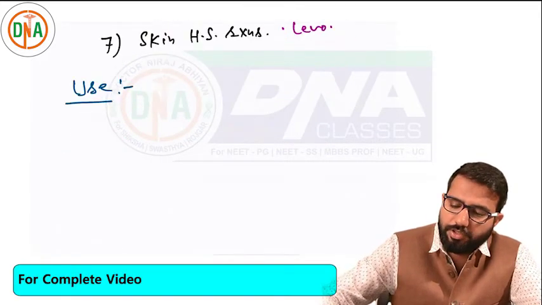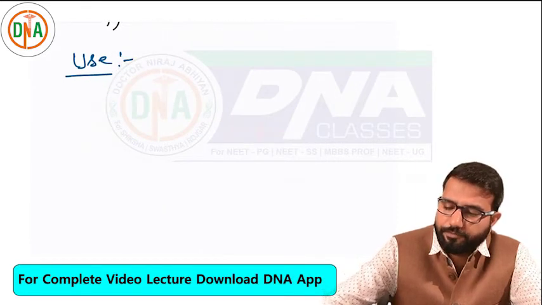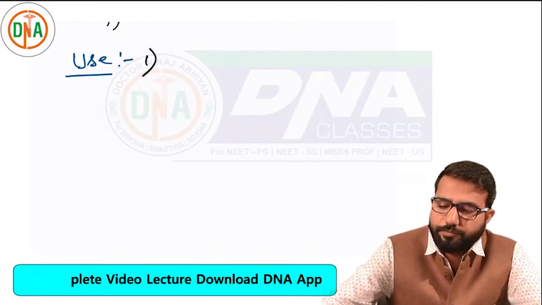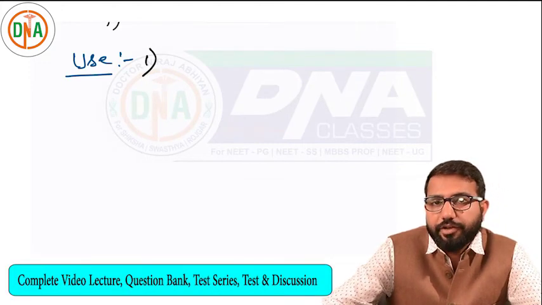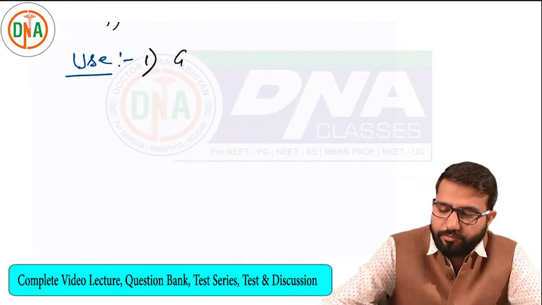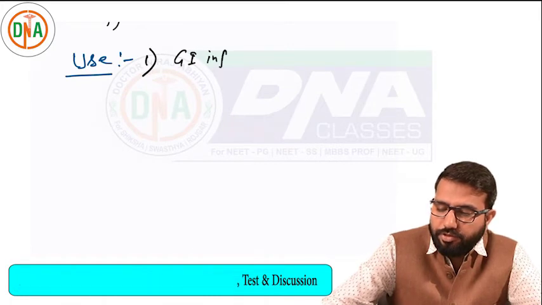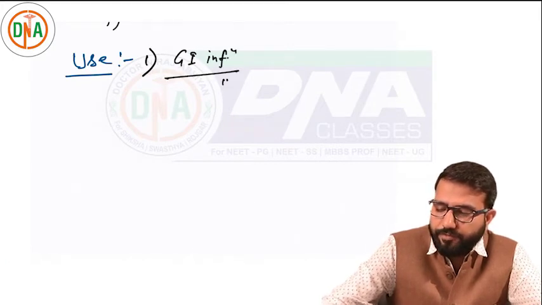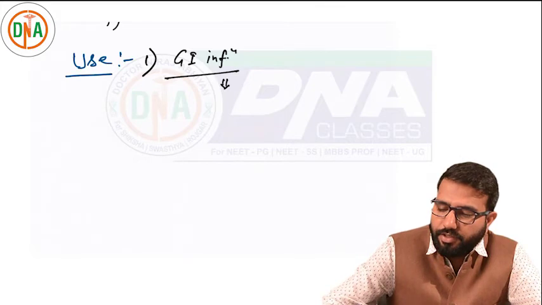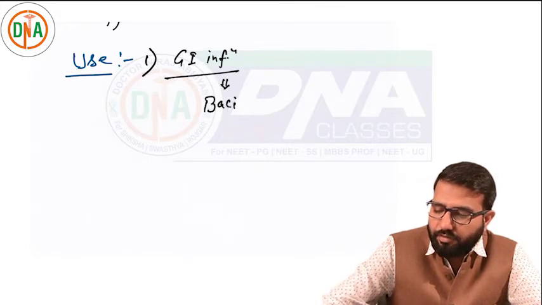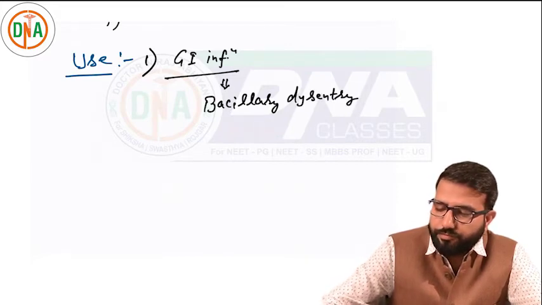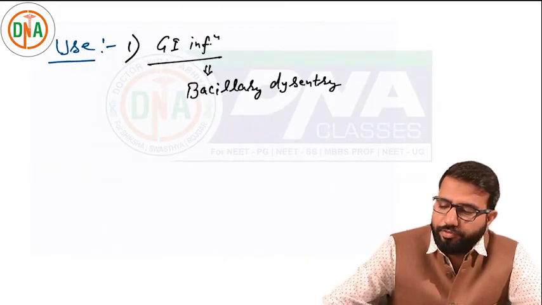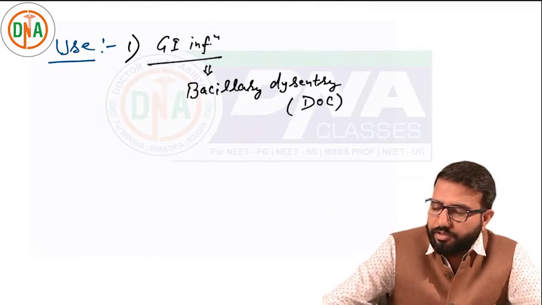Now, what are the uses of these drugs? These drugs are commonly used, important drugs. These drugs are used in GI infection. Intestinal infection, like in bacillary dysentery. These drugs are drug of choice in bacillary dysentery.